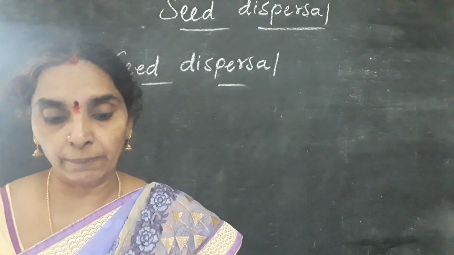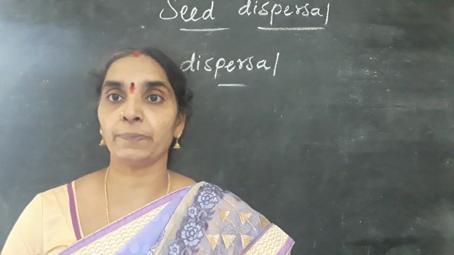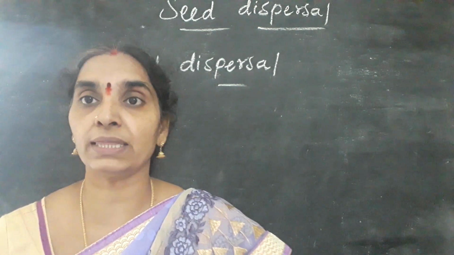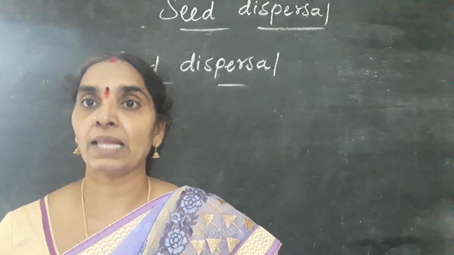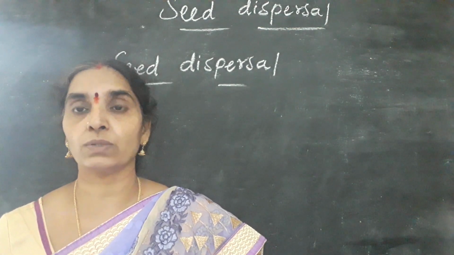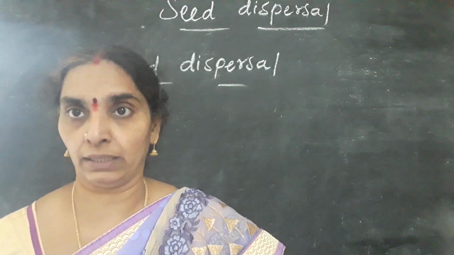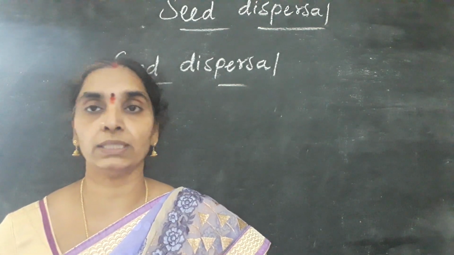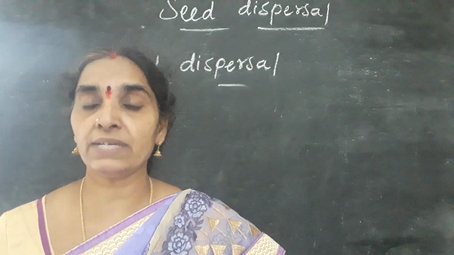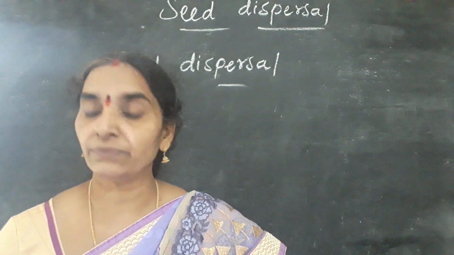Now the first question there being, what happens if the seeds are not dispersed? As I already told you, if the seeds are not dispersed, all the seeds fall at the shade of the parent plant and they may compete for the water and mineral salts along with the mother plant. Either the mother plant will survive or the daughter plant. So there is a chance of surviving for only one of the two, the mother or the daughter plant. So it is essential for the seeds to disperse at different places so that the continuation of the species may be there. So that is the answer for that question.